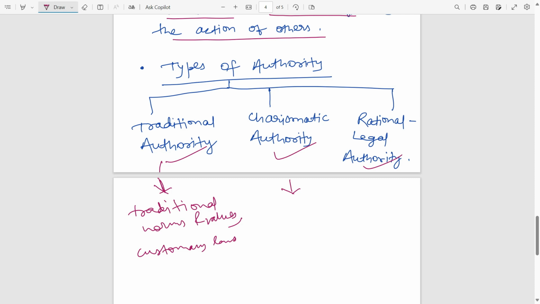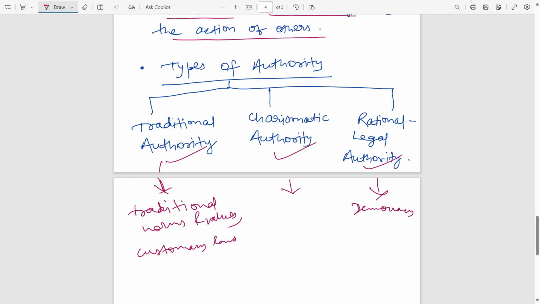Now, coming to rational legal authority. Today you see democracy, where you select your representatives. The persons who are ruling and governing are known as rational legal authority, because their positions are based on rules and on a merit system. This term refers to a system of authority that is both rational and legal. It is vested in a regular administrative staff that functions according to certain written rules and laws. Those systems are known as rational legal authority.